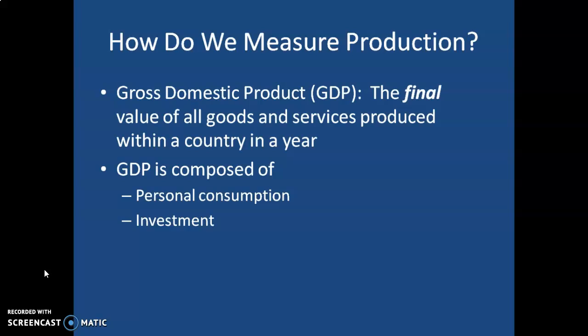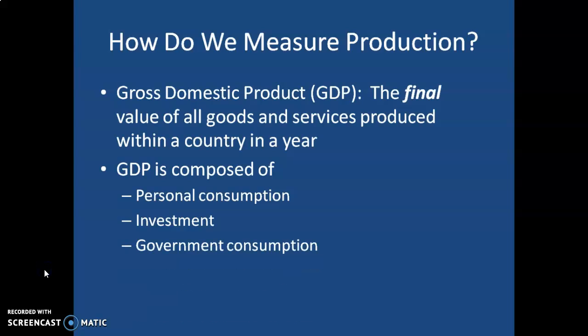Now here's what I want you to understand. Investment, when we talk about GDP, is probably not what you think of when you think of investment. GDP investment is not buying stocks in the stock market. Investment in GDP means companies buying capital goods. Remember the factors of production: land, labor, capital. Capital goods are the machines that are used in the production of goods and services. That's capital. The buildings that companies have, that's capital. So investment refers to businesses buying machines and other things that they need to create the final product.